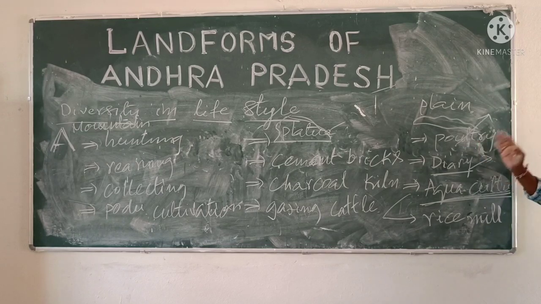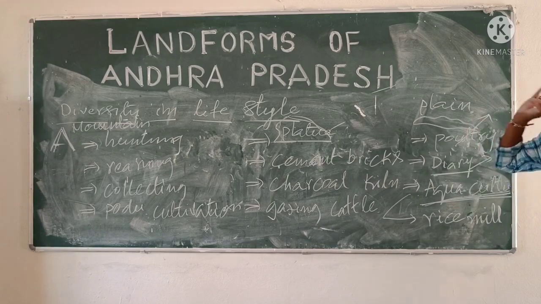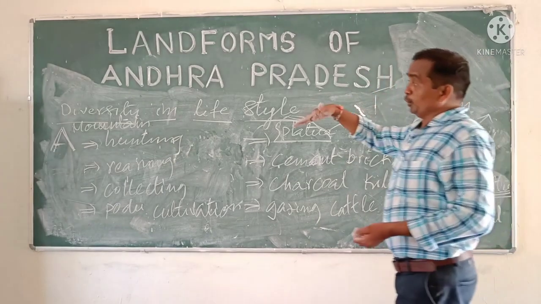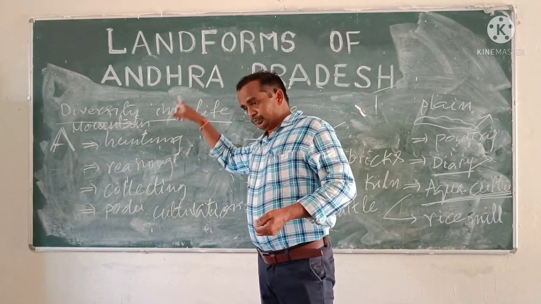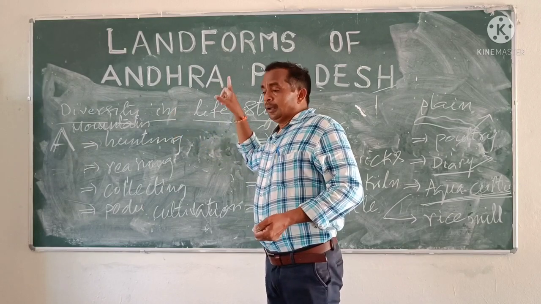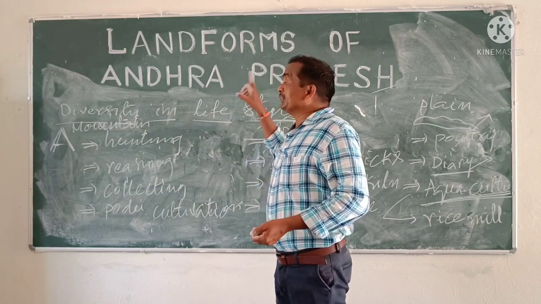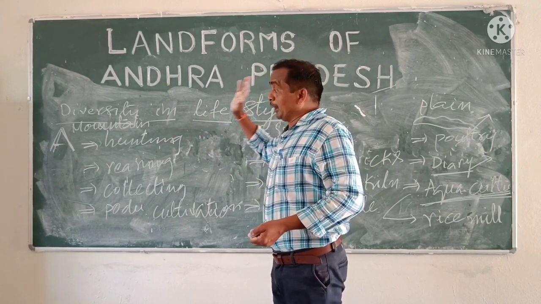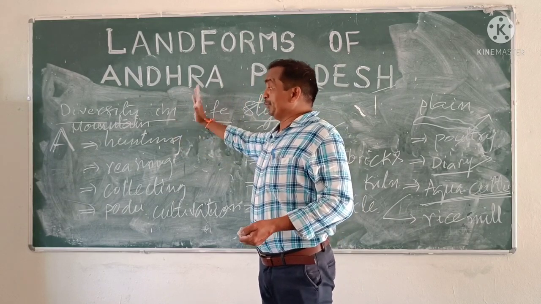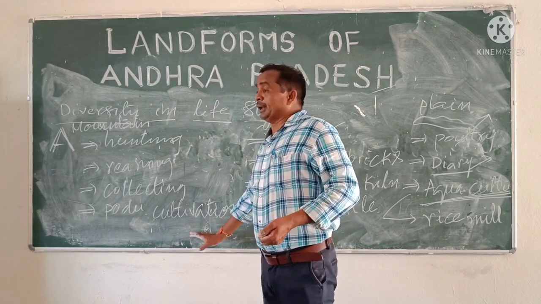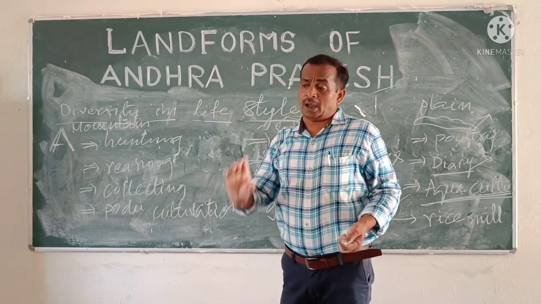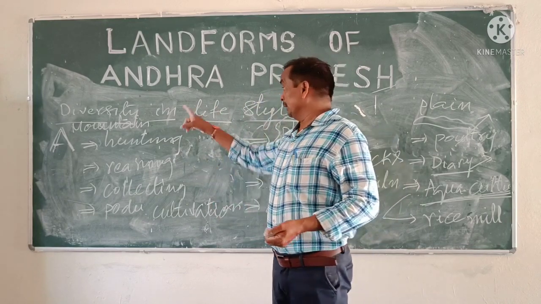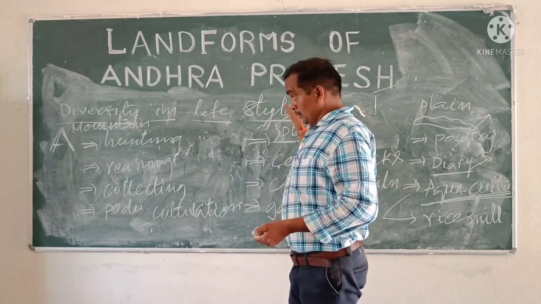So lifestyle means the occupations of the people differ in different areas due to differences in the physical and climatological conditions of the area. Due to the physical and climatological conditions of the area, different activities are carried on by the people for leading their livelihood. That is called diversity in lifestyle.